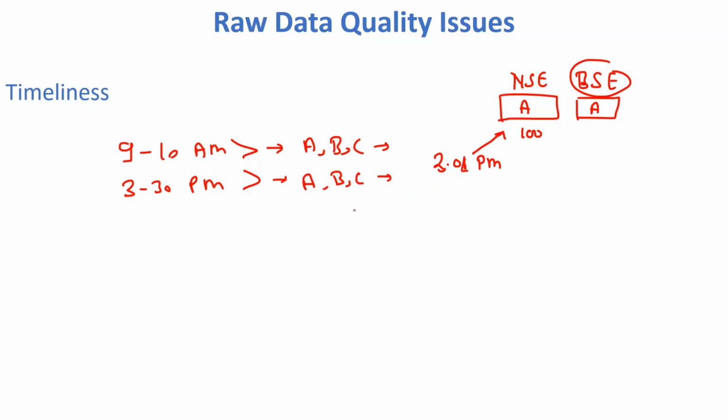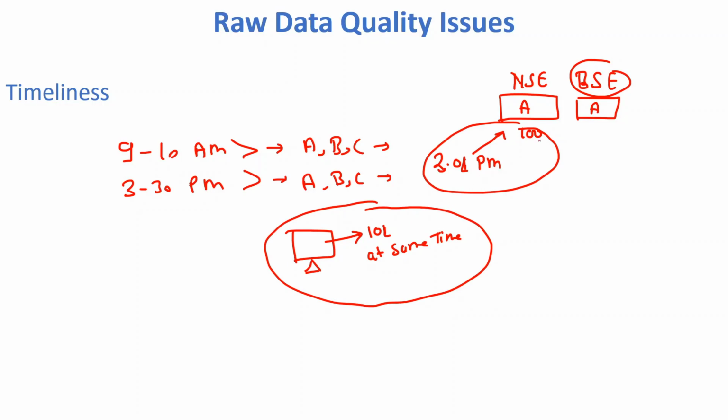But when you are watching this particular record at your local desktop, at your desktop this record price is showing 101. At the same time there is a timeliness difference in the price of this particular share. At the NSE side it is showing 100 rupees, but at your local desktop it is showing 101. It means there is a timeliness difference in the data. So these types of issues we have in real world problems. So there should not be any timeliness difference in the record.